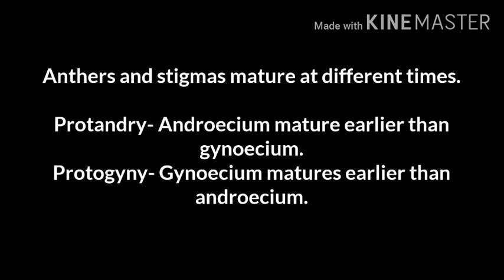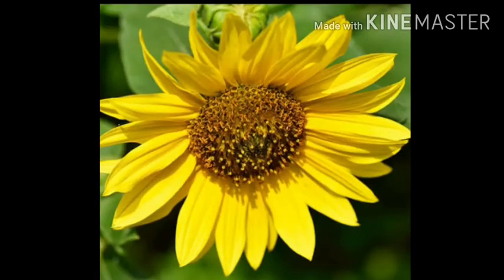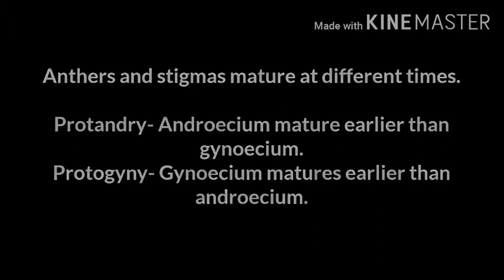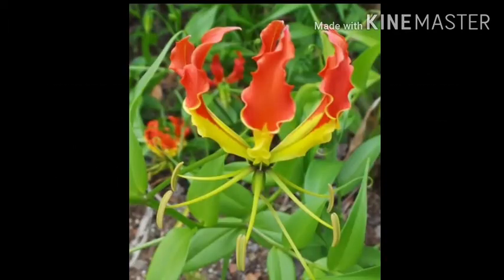To prevent self pollination, it can be divided into two types. Protandry: in this case androecium matures earlier than the gynoecium, for example in disc florets of sunflower. Protogyny: in this type gynoecium matures earlier than the androecium, for example gloriosa.